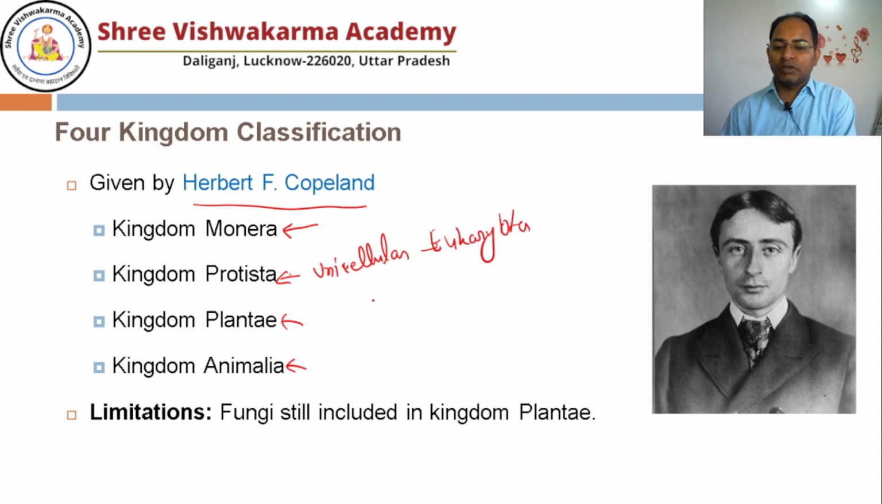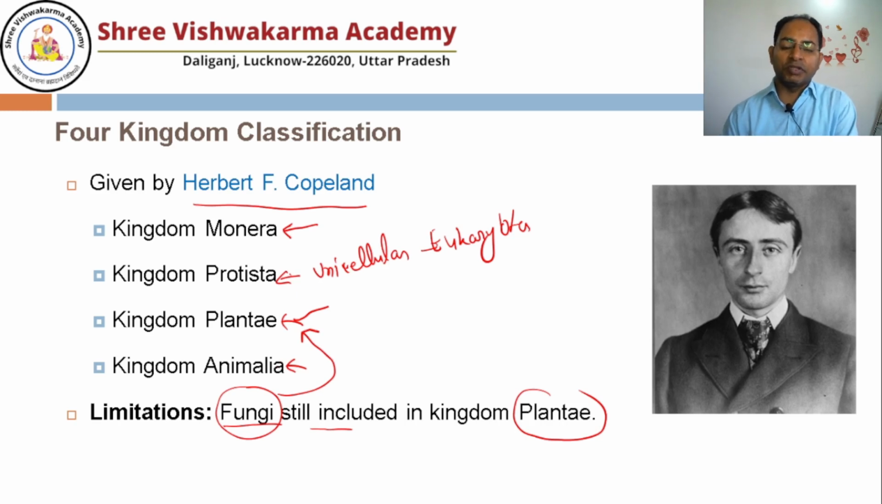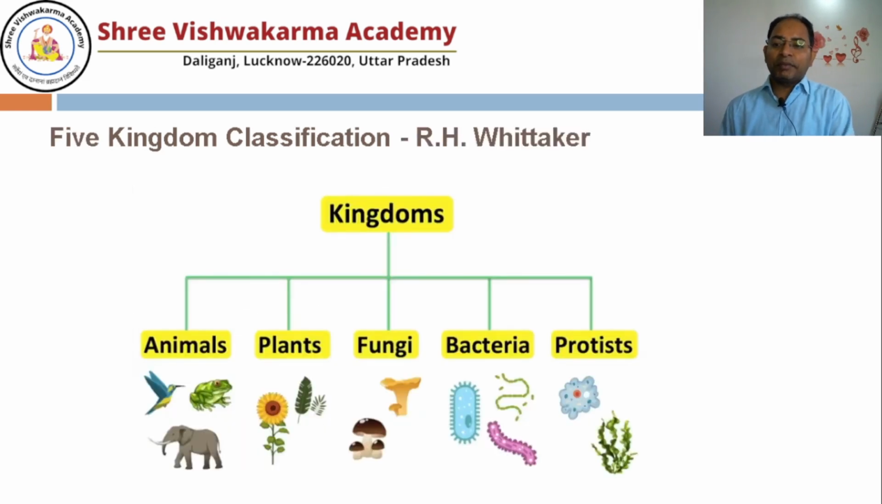What is the limitation? Fungi is still included in the kingdom Plantae. And in the kingdom Plantae, all the members are autotrophs, but fungi is heterotroph. So autotroph and heterotroph you have to keep in a single kingdom, which is not acceptable. So there is need of a different kingdom classification. So the five kingdom classification was proposed by R.H. Whittaker. You have to remember.